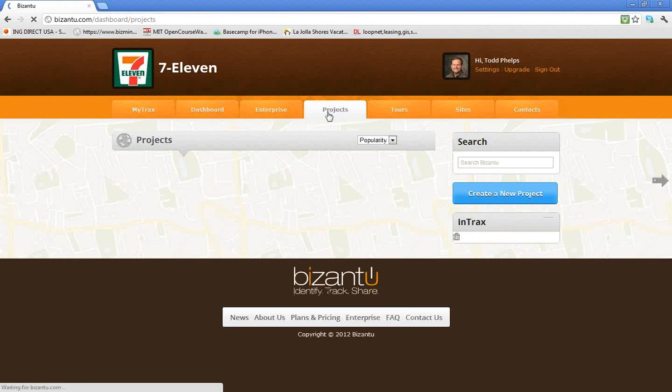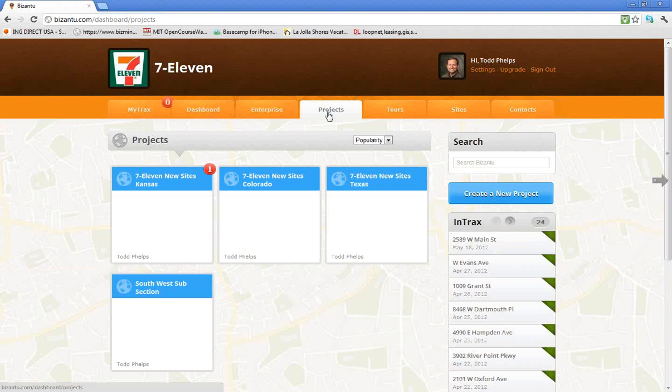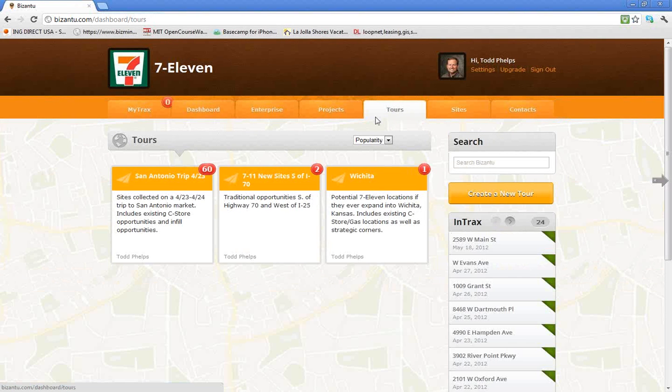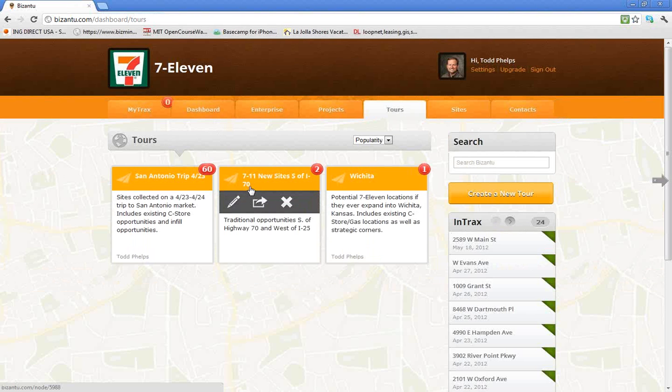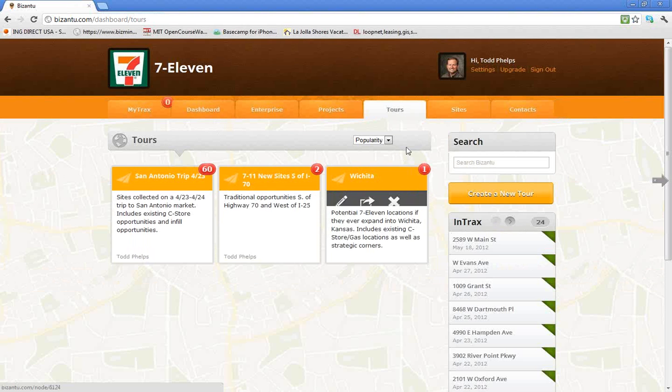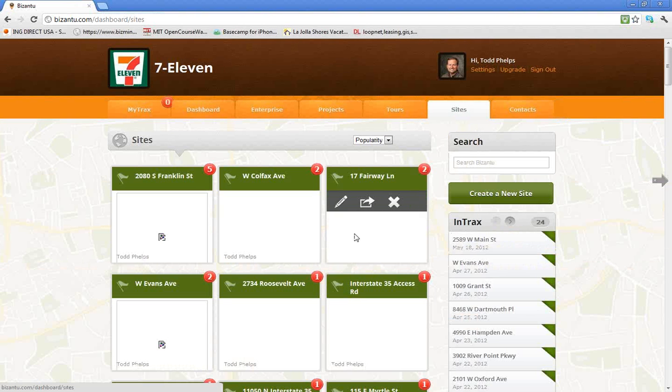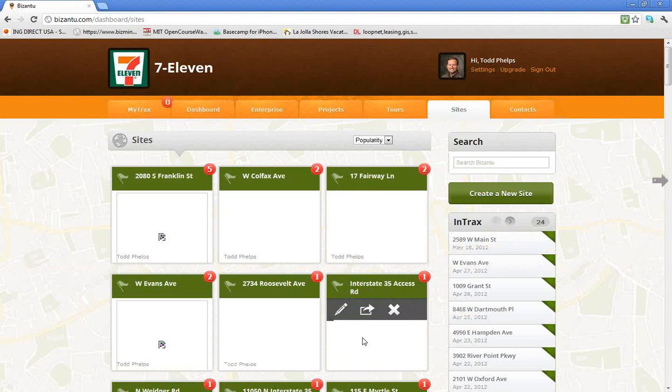For me, I actually do site selection work for 7-Eleven. So I narrowed it down to states. So 7-Eleven New Sites Kansas, 7-Eleven New Sites Colorado, and 7-Eleven New Sites Texas. For my tours, we try to narrow that down a little bit more. So here we've got a San Antonio trip on 423, 7-Eleven New Sites south of I-70, Wichita, Kansas. And then we go down to sites, and you'll see these are all my individual sites once they load up. Right now, you'll see that they don't have an image here, but in your version, you'll actually see a little map image of the site so you can further identify what they are.